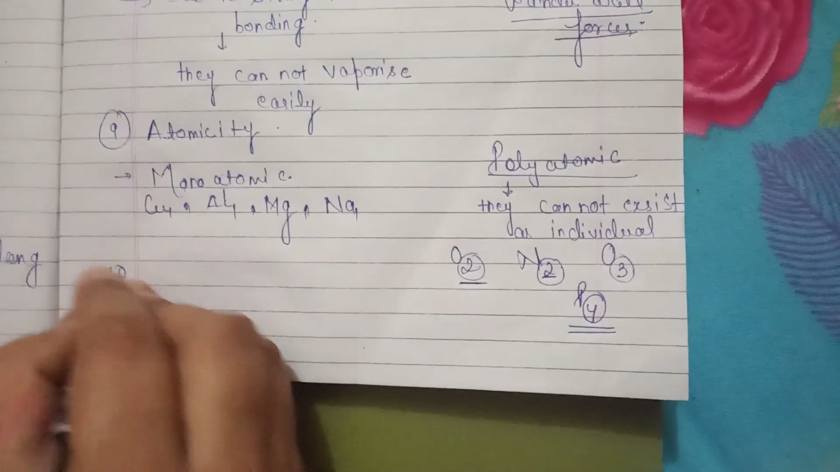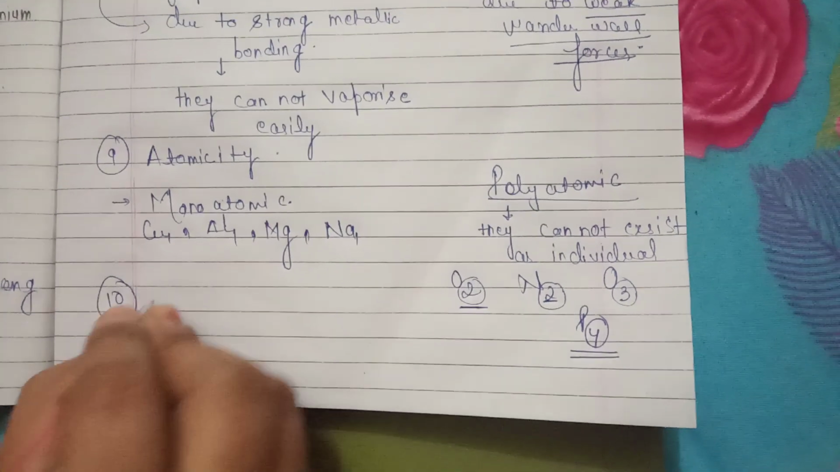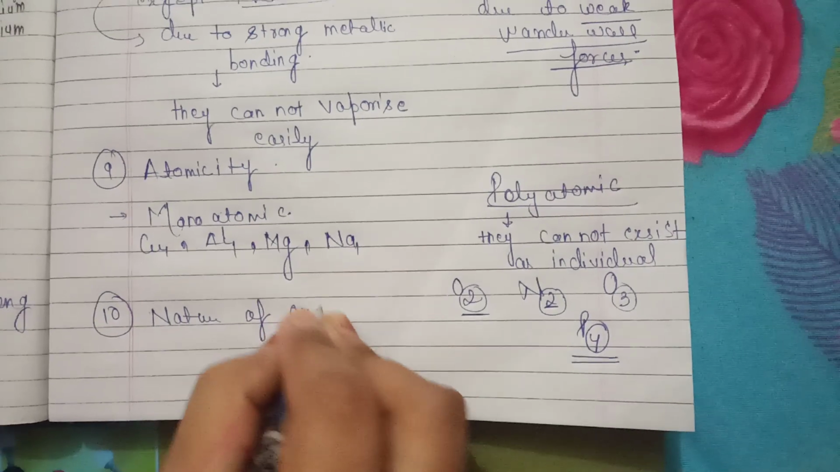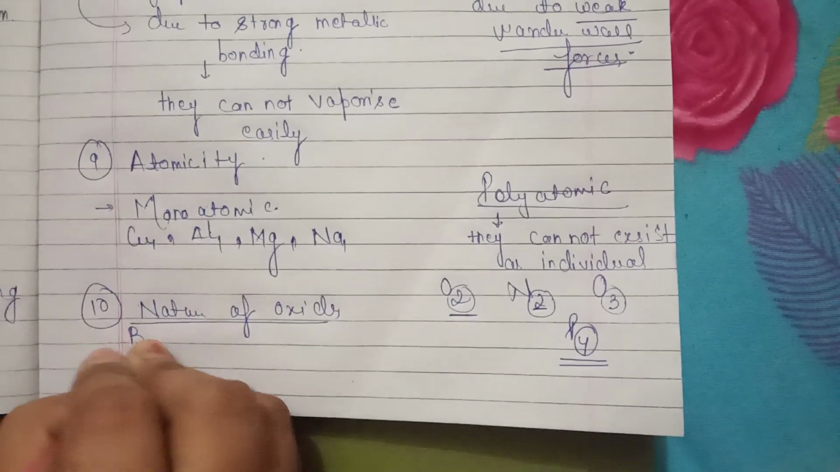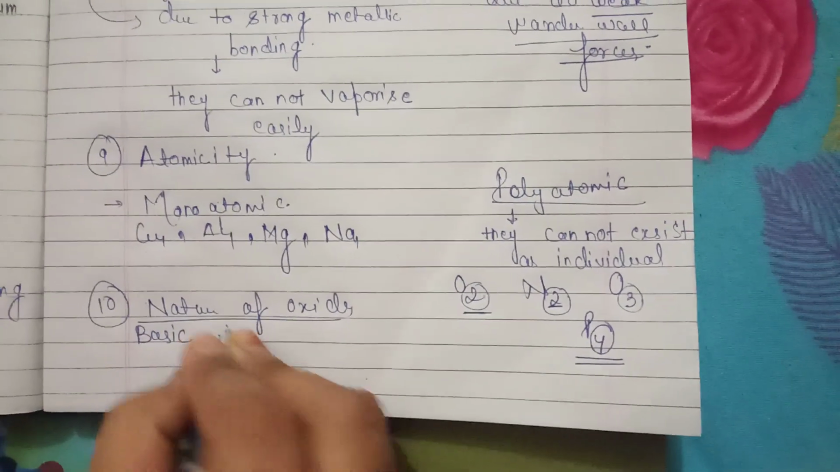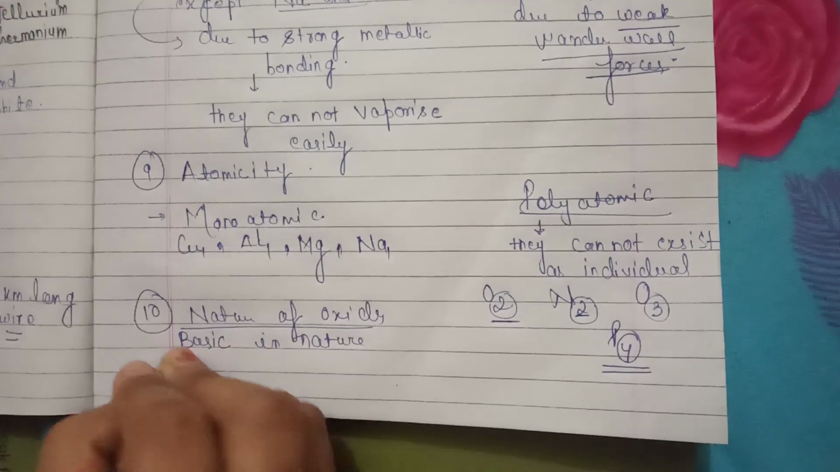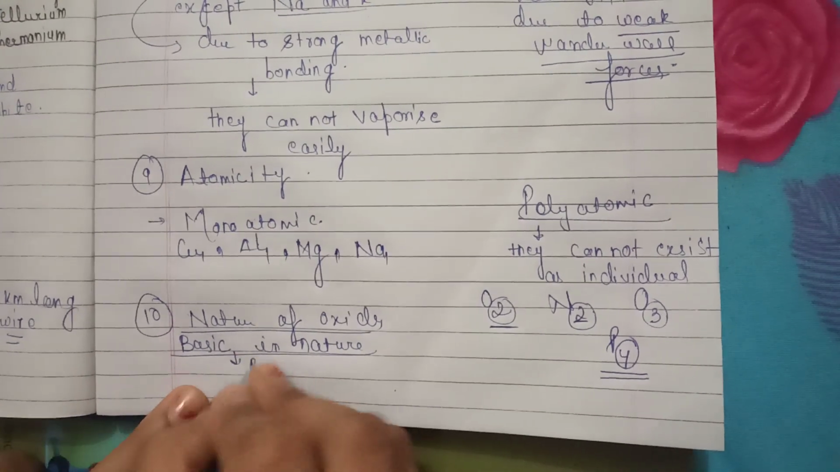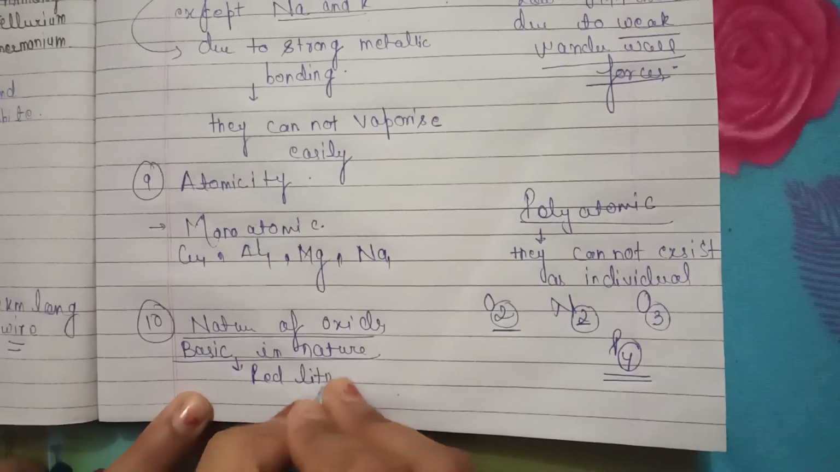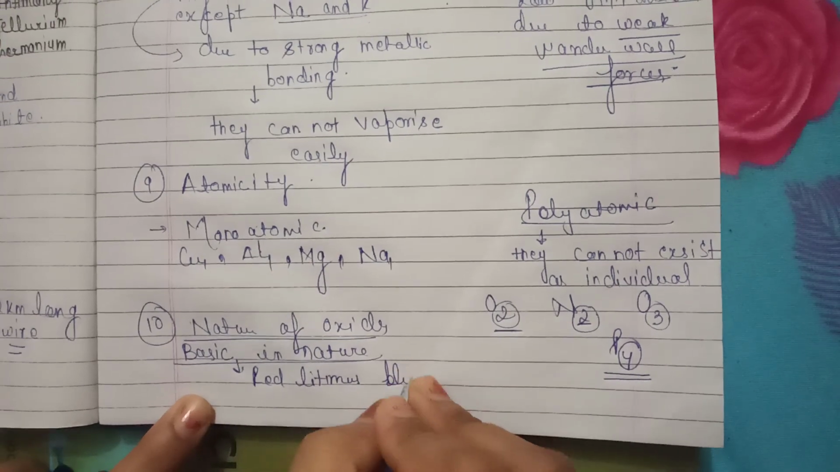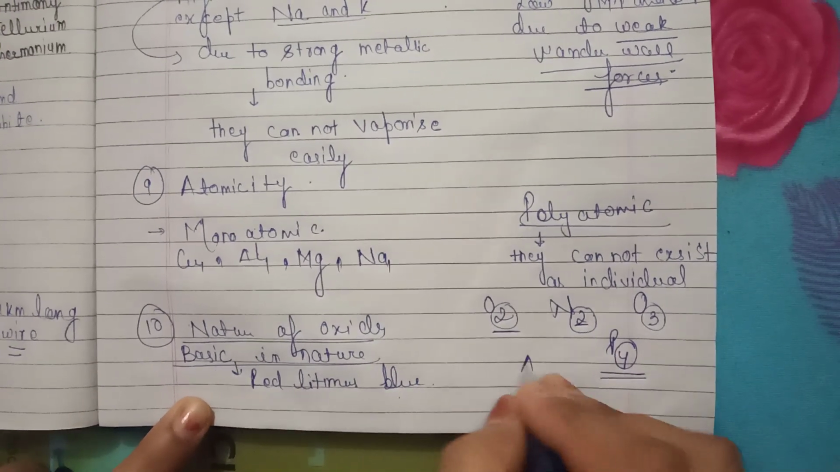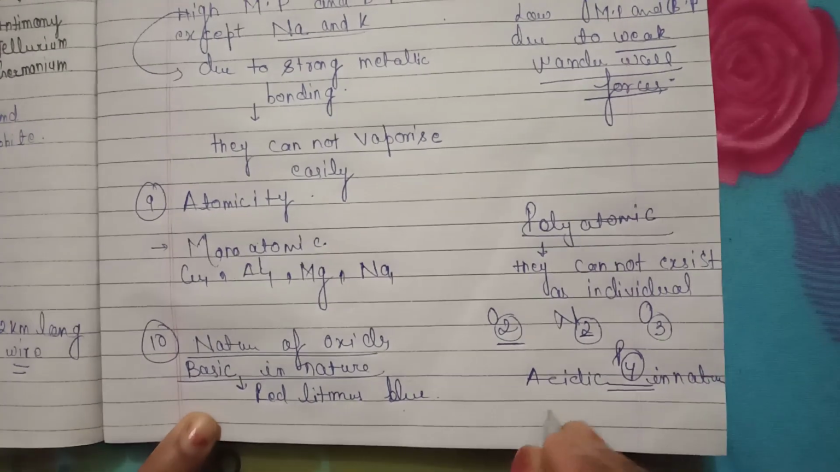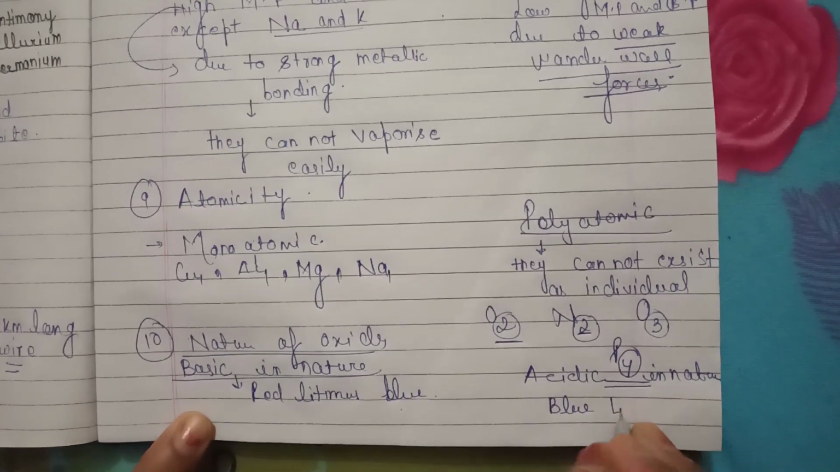And the last but not the least, let's discuss on the basis of nature of oxides. Metals are basic in nature. What do you understand by basic in nature? That they turn red litmus blue. Whereas non-metals are acidic in nature. They turn blue litmus red.